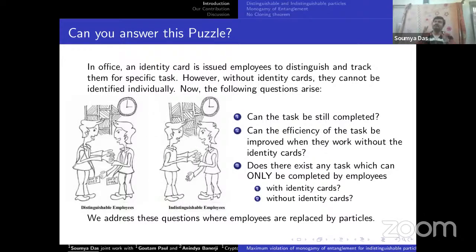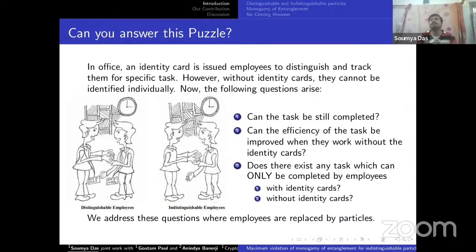Now, suppose a specific task is assigned to this group of distinguishable employees and indistinguishable employees. Can that task still be completed? This is question number one. Question number two: can the efficiency of the task be improved when they work with or without identity cards? Does there exist some specific task which can only be done with employees having identity cards, or only by employees without identity cards?